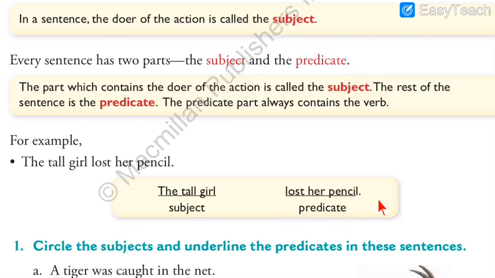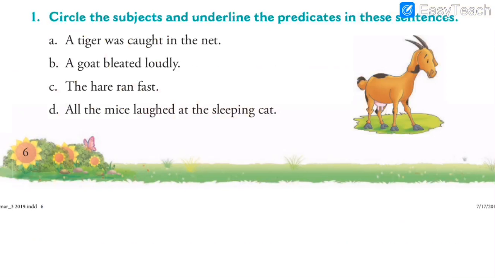So as I told you, predicate part contains verb, and who is doing the action, the doer of the action, is in the subject part. So we understood what is subject and what is predicate. After that, we had also solved the textual exercise in the previous videos. For example, circling the subject and underlining the predicates. In this, we had seen the sentences.